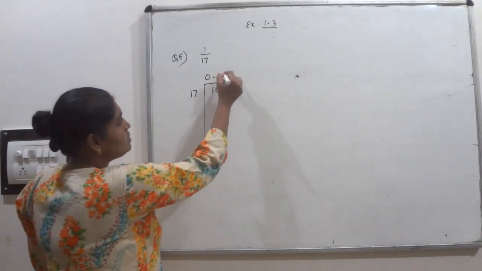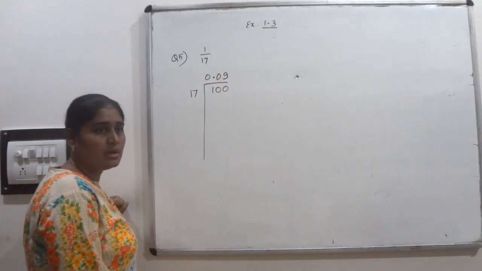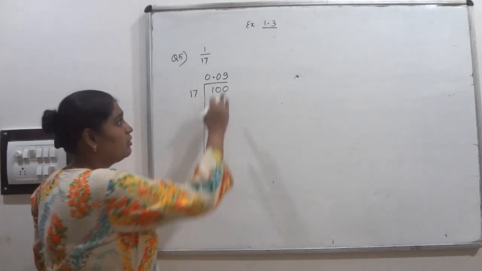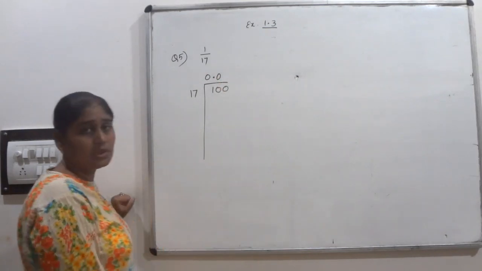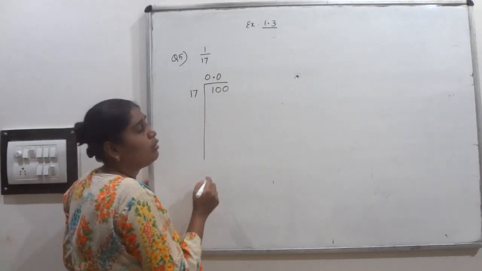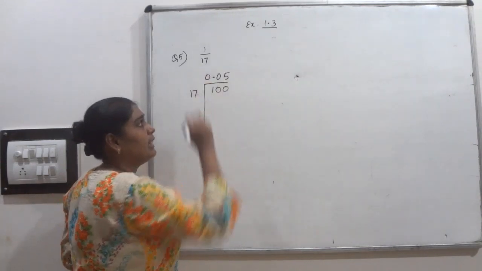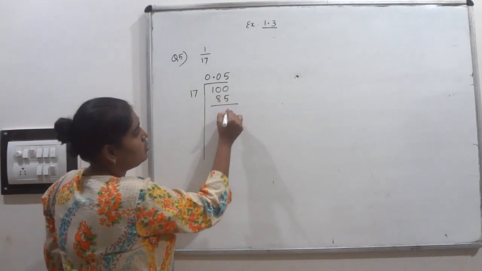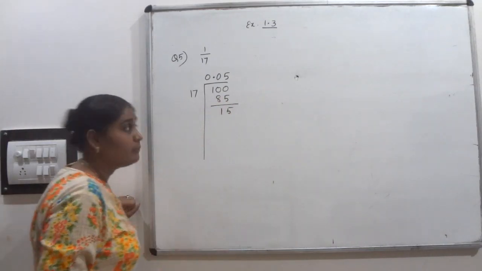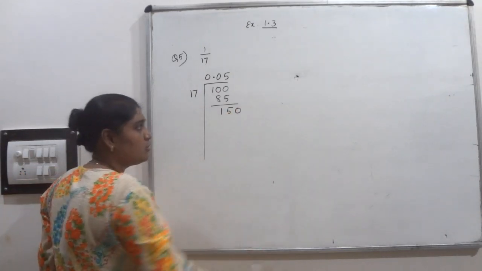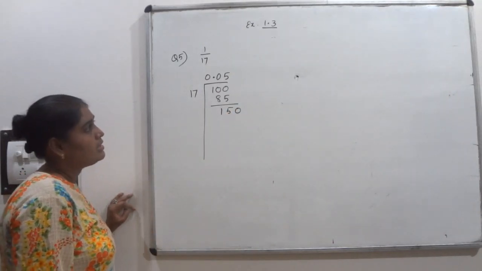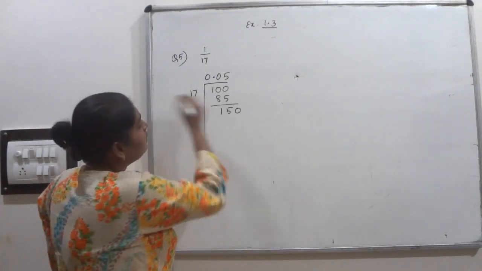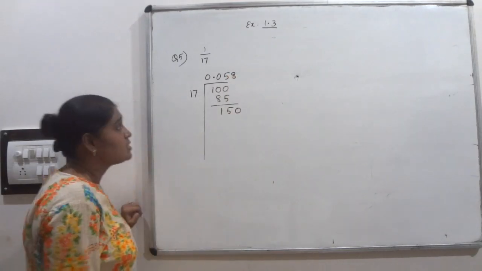Okay. So 100 upon 17. How many times will it go? I think 5 times. 5 times 17 is 85, so what will be the remainder? That is 15. Then again I have to include 0. So 150. How many times will it go? 8 times. Yes, it will go 8 times.